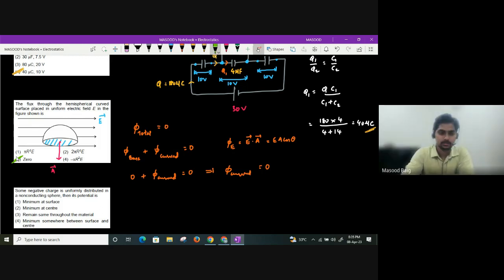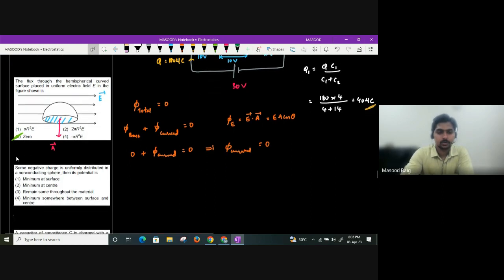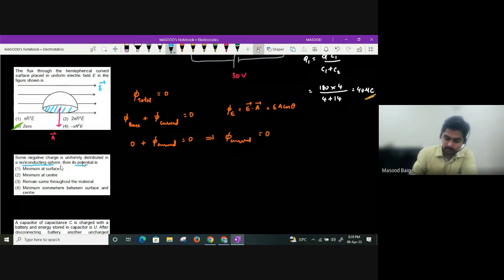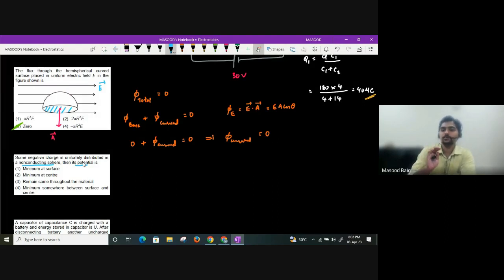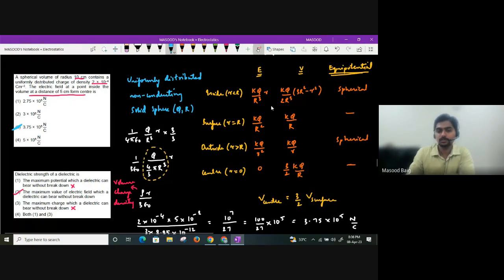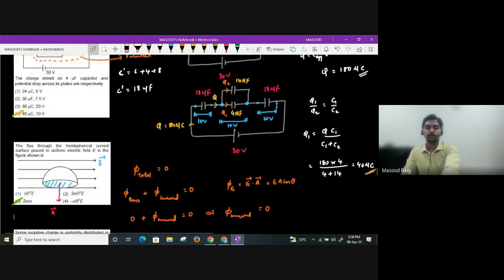I hope it is clear, guys. Right. Now what they have given in this question is that some negative charge is uniformly distributed in a non-conducting sphere. Whenever you are trying to find potential or potential energy, however the charge is, you will take it as it is. Just now I have written some values, if you look back, I have taken all these for positive charges. So what will it be for negative charge? In place of q, you will write minus q. As simple as that.